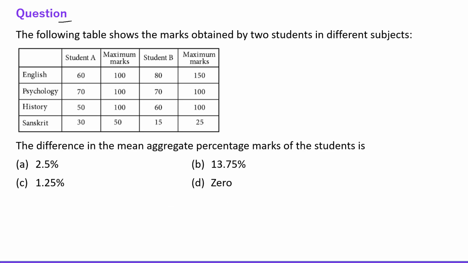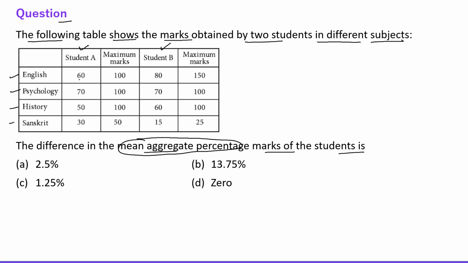The next question says, the following table shows the marks obtained by two students in different subjects. Subjects are English, psychology, history and Sanskrit. The two students are student A and student B. Okay, the difference in the mean aggregate percentage marks of the students is, okay, mean aggregate percentage. So everyone, we need to find the aggregate percentage. For that we need to find the percentage first.